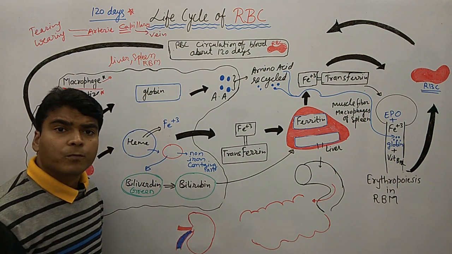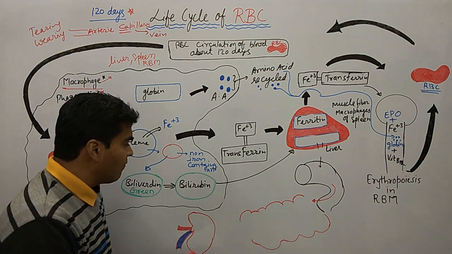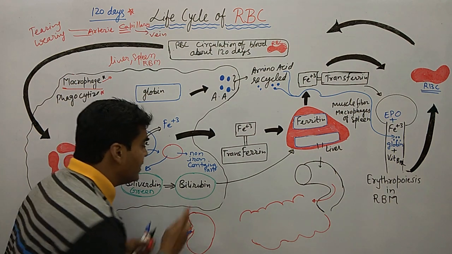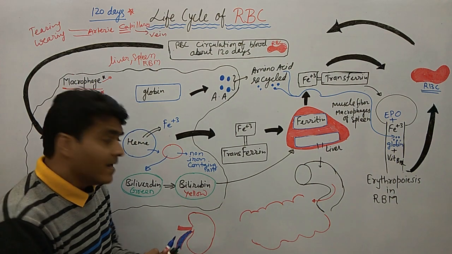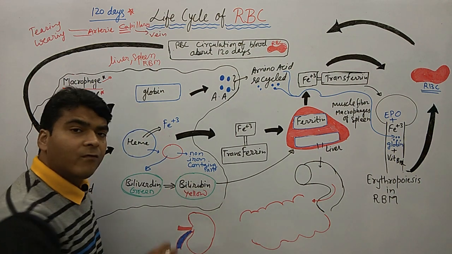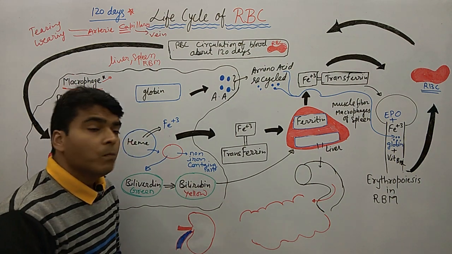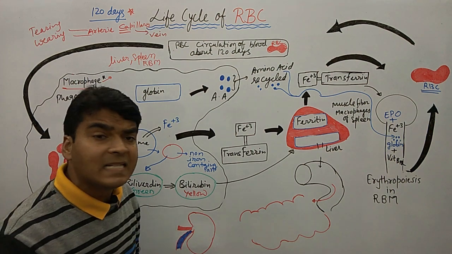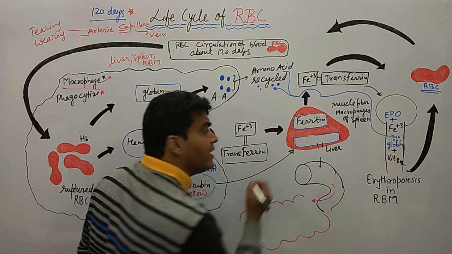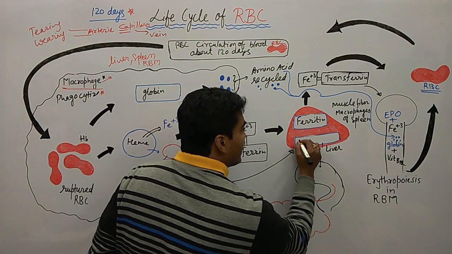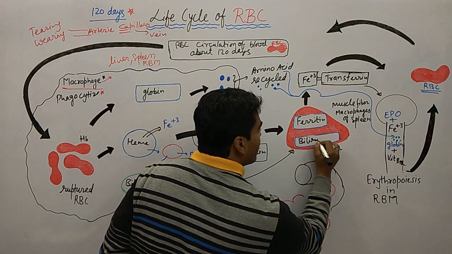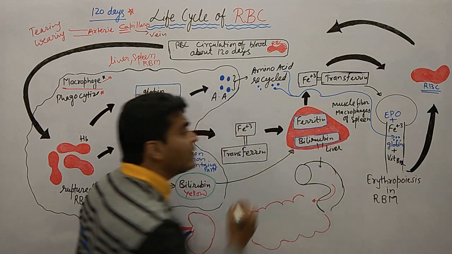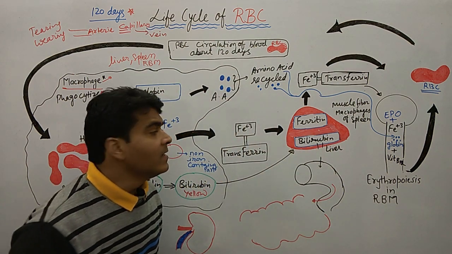Now this bilirubin is of a yellow color. This bilirubin has what? A yellow color pigment. Now within the macrophages, this bilirubin moves into various cells. So it moves into the liver. So now I am transferring this bilirubin into the liver. Clear? Now what happens with the bilirubin in the liver?